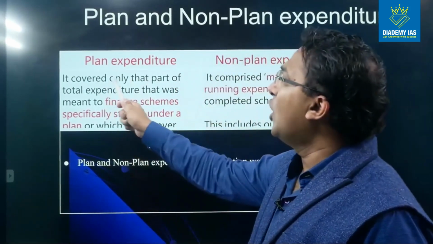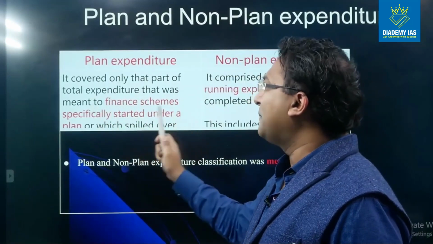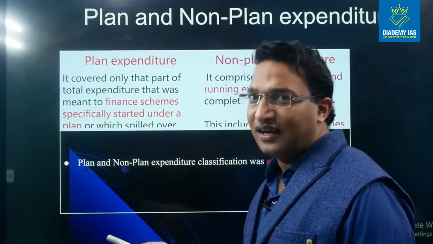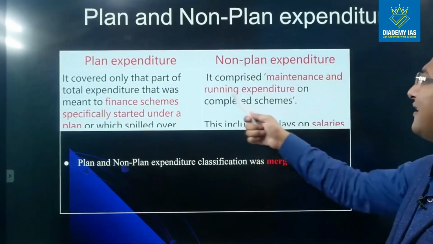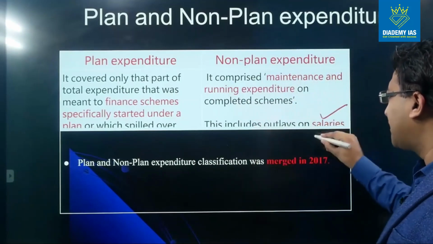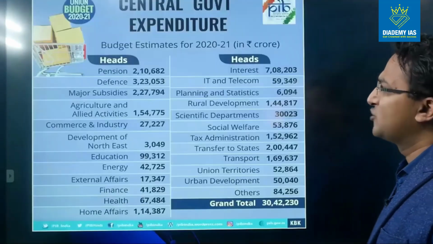Plan expenditure covered only that part of the total expenditure that was meant to finance schemes specifically started under a plan or which spilled over from the previous year as per the plan. Non-plan expenditure comprised maintenance and running expenses on the completed schemes. So salaries, interest, whatever day-to-day expenses you think of, they are the non-plan expenditure.